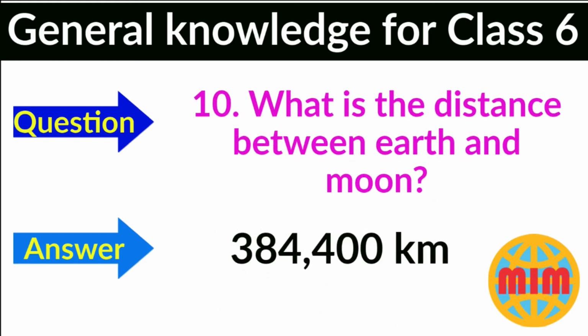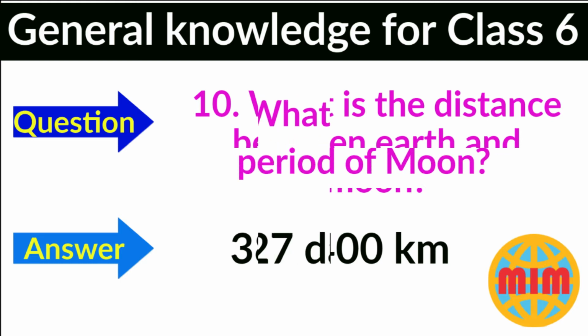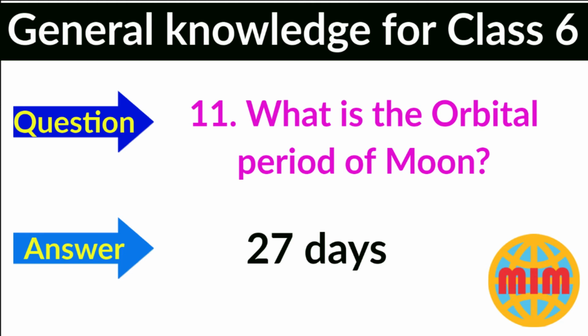Question number 10. What is the distance between the Earth and Moon? Your answer is 3,84,400 km. Question number 11. What is the orbital period of the Moon? Your answer is 27 days.